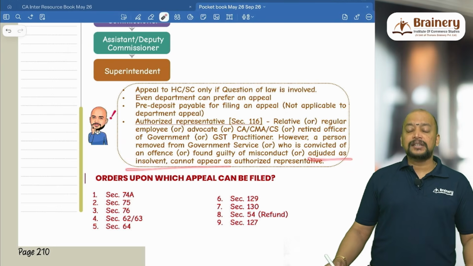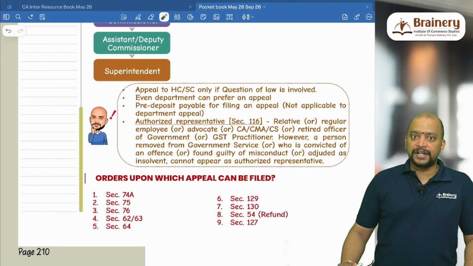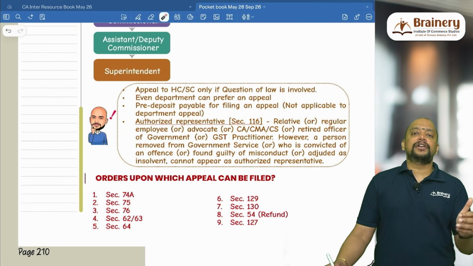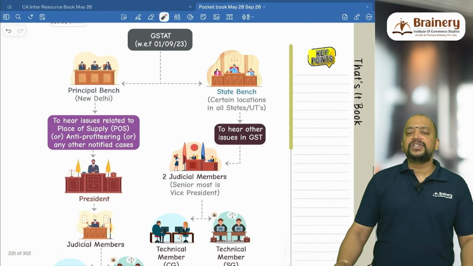Or if a person is adjudged as insolvent, even they cannot act as authorized representative. So this can be tested as an MCQ: which of the following cannot act as authorized representative. Then next we have GST AT.